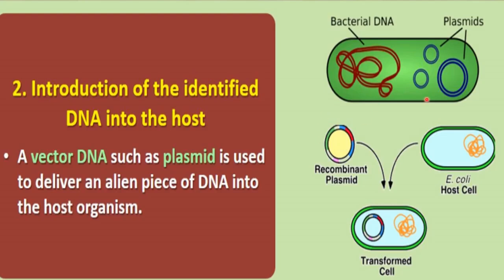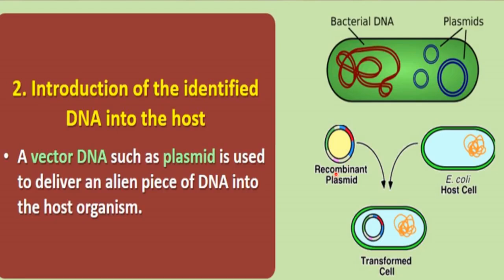Now, how is it done here? You can see here, this is host E. coli, that is the host cell, okay? And this is a plasmid from any other E. coli, and the alien piece of DNA has been introduced in this plasmid DNA first, right? We will discuss how that alien piece of DNA is introduced in the plasmid also.